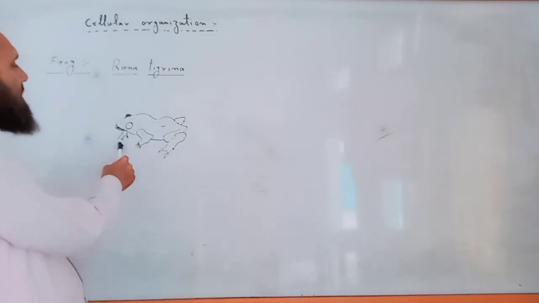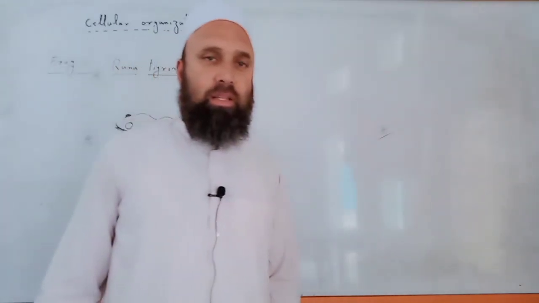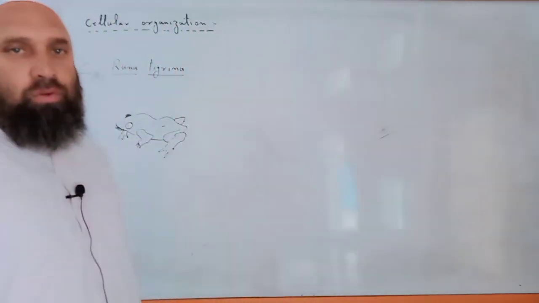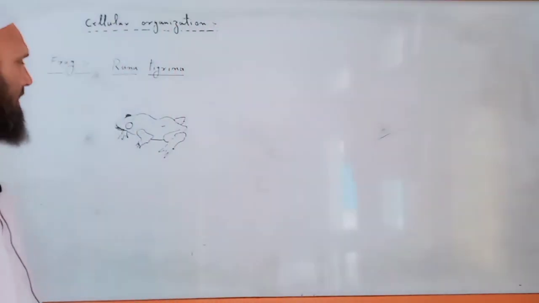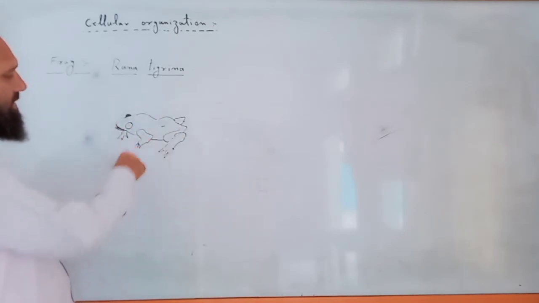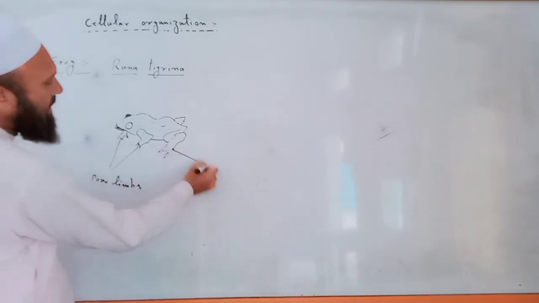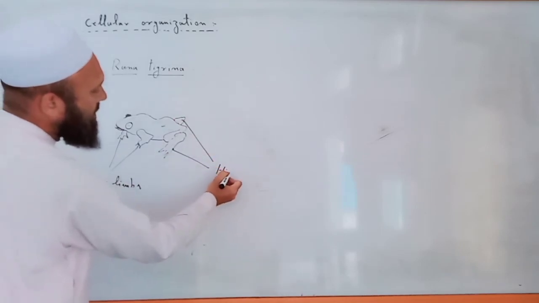In frog, large number of cells constitute the body of frog. It means that cells combine together, they form tissue, tissue form organ, organ form organ system, and organ system form the whole organism. These are the various organs of frog. Externally, for example, these are four limbs. These are the hind limbs,